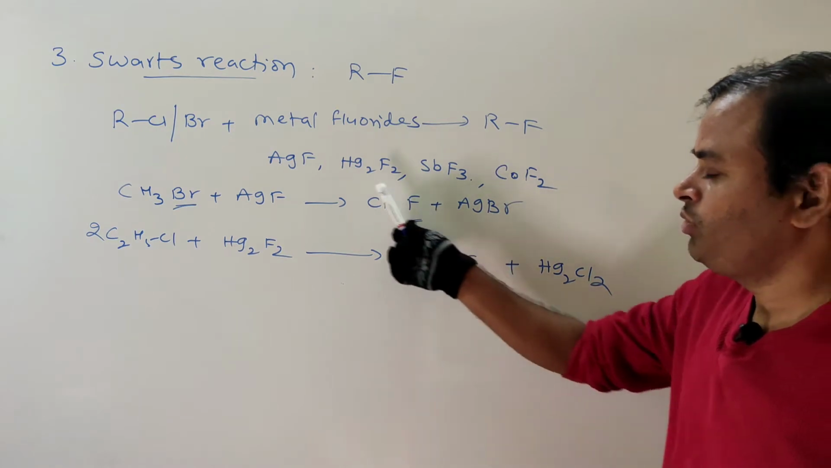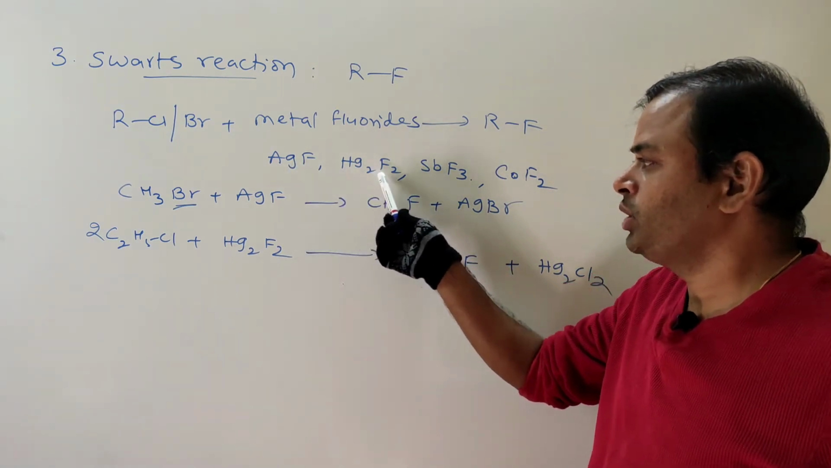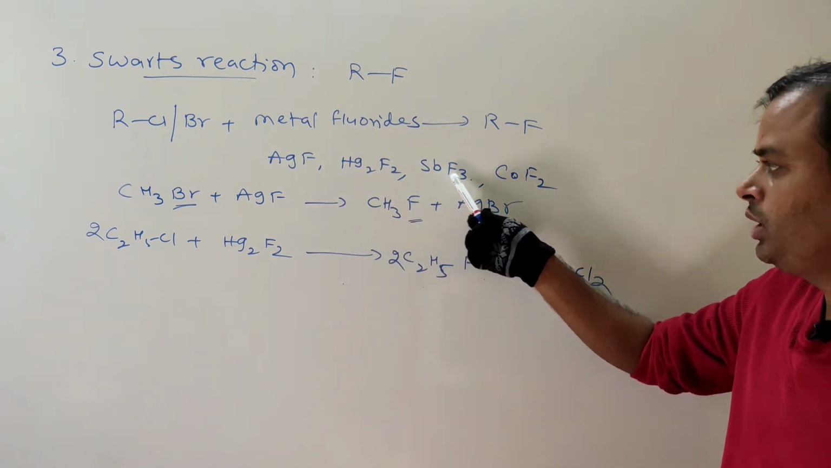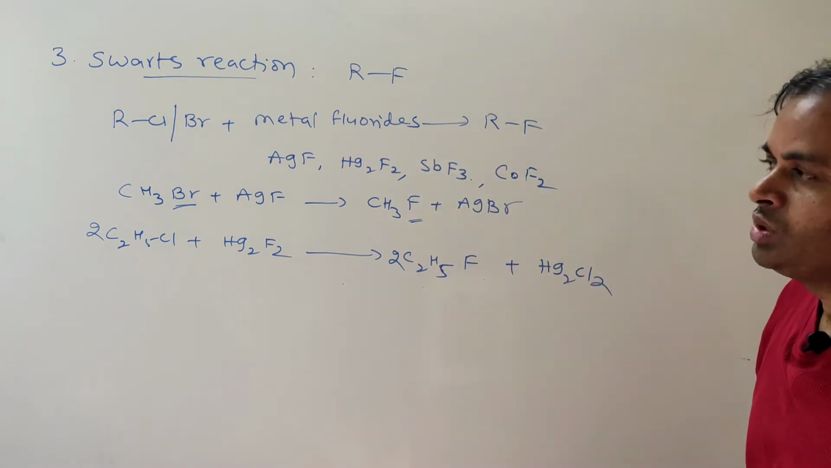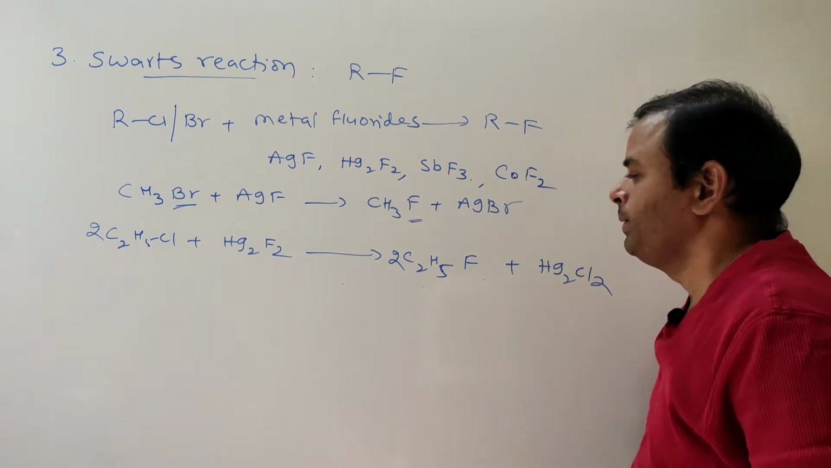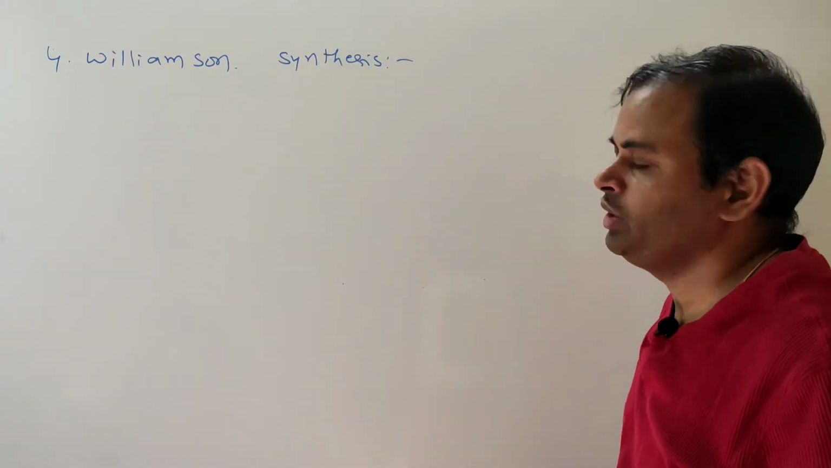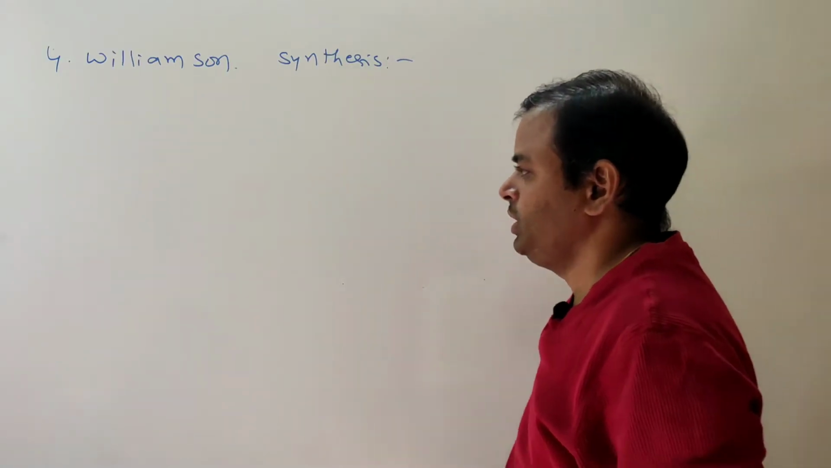So what are the metal fluorides? Silver fluoride AgF, mercury fluoride, antimony fluoride SbF3, CoF2, cobalt fluoride. So this is about the Swarts reaction. Okay, next, the fourth reaction, that is Williamson synthesis. So what is Williamson synthesis?